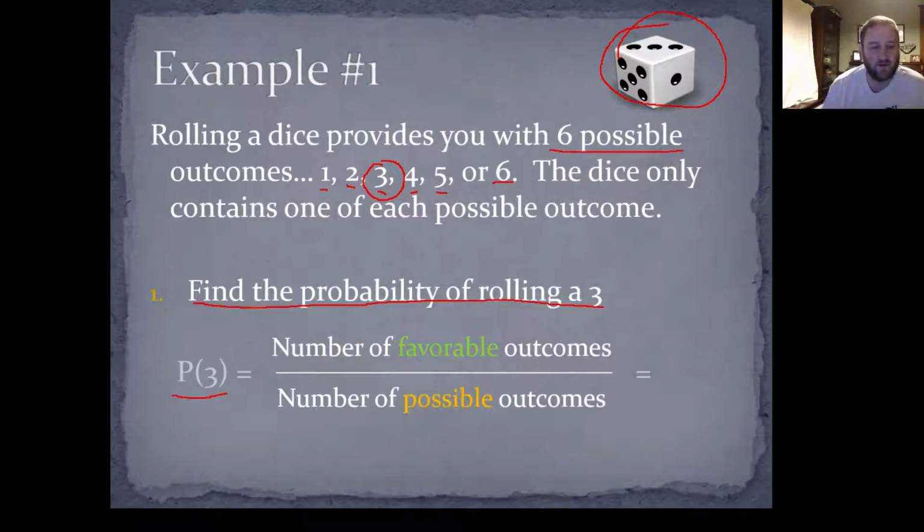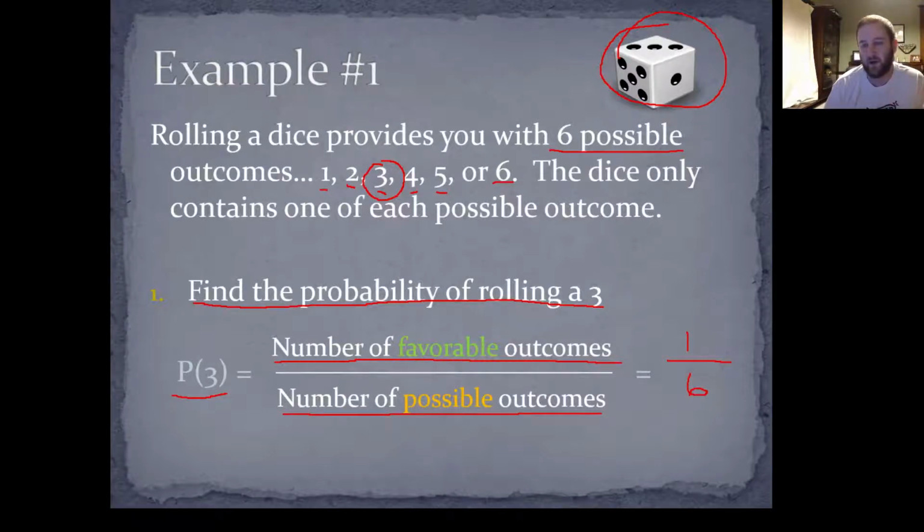Okay, so let's think about this. How many favorable outcomes are there? How many 3s are there on the dice? Well, there's just one number 3, so the number of favorable outcomes is 1. Then, on the bottom of this fraction, we want the number of possible outcomes. How many possible things could we get from rolling a dice? There's 6 possible outcomes: a 1, 2, 3, 4, 5, or a 6. So our probability of rolling a 3 is 1/6.